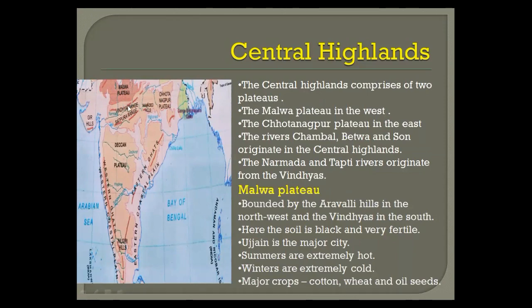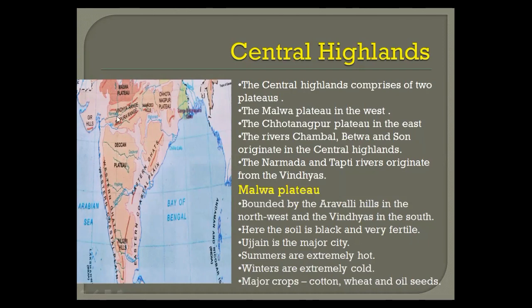As I told you in the previous slide, the river Narmada divides it into two parts. The Narmada and Tapi rivers originate from the Vindhyas. Here you can see this is the Vindhya range. From here these two rivers originate, and they flow into the Arabian Sea.